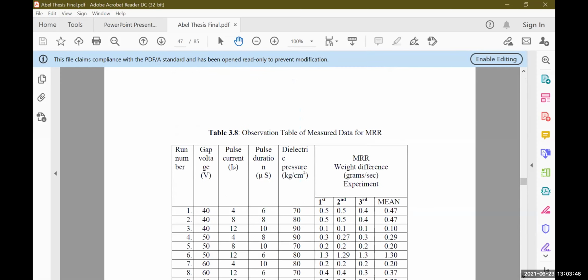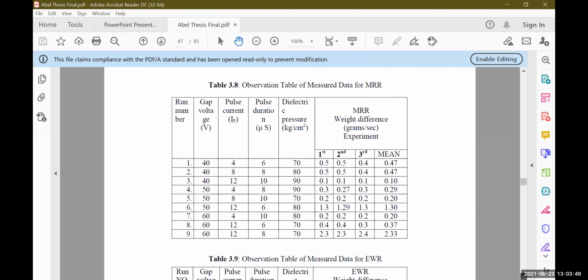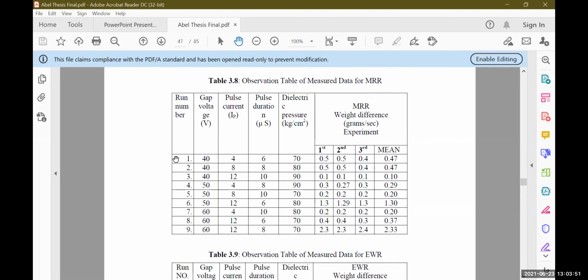Like here, I already told you, this is the collected data. This is run 1, 2, 3, 4, 5. As I already told, there should be some repetition of the experiment: first, second, and third repetition. And this is the value of our response, MRR, material removal rate. In the first, that is 0.5. In the second replication, that is 0.5. In the third, there is 0.4.